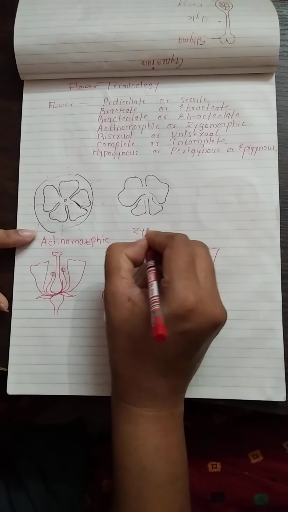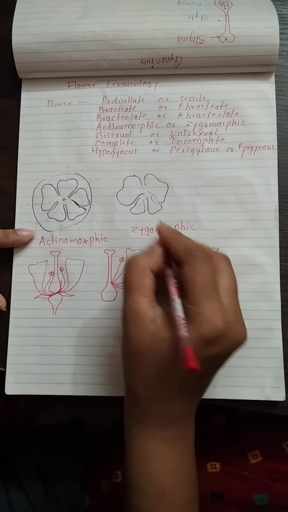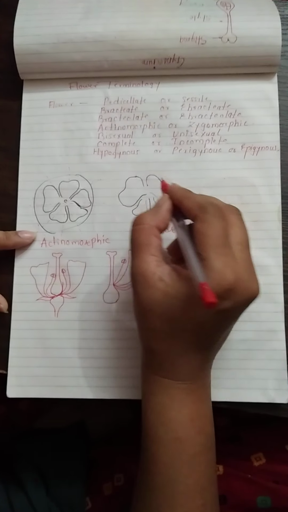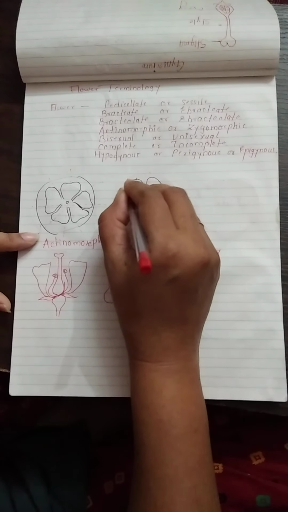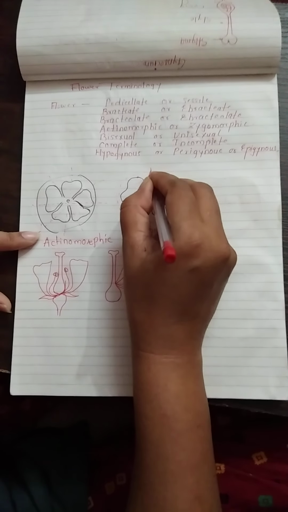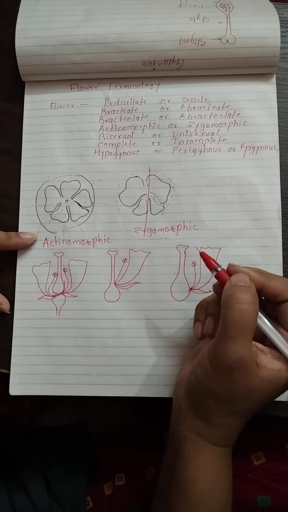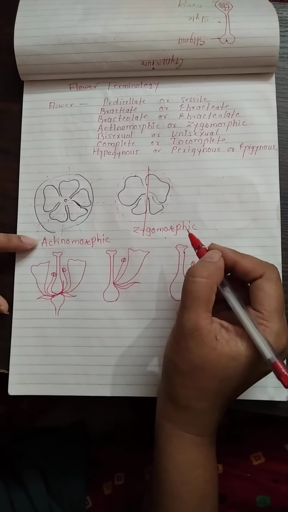So what is meant by zygomorphic flower? Zygomorphic flower means that when the flower is cut, it can be cut in only one plane into two equal parts. The flower having only two equal parts is called a zygomorphic flower.